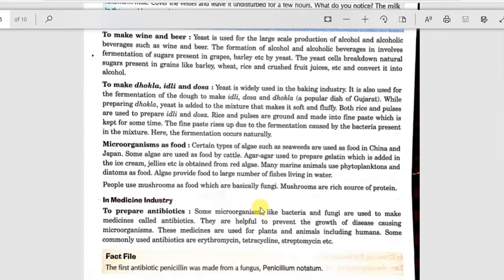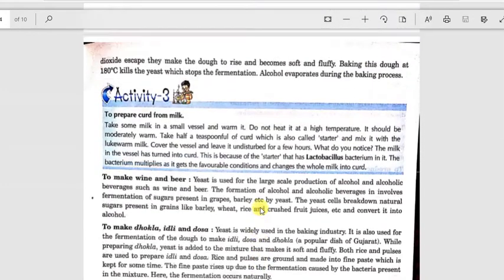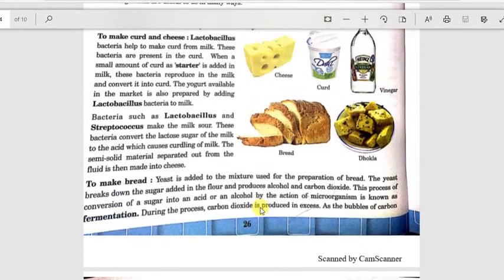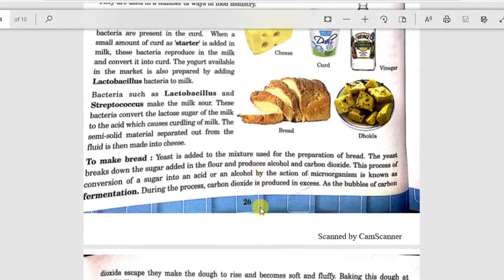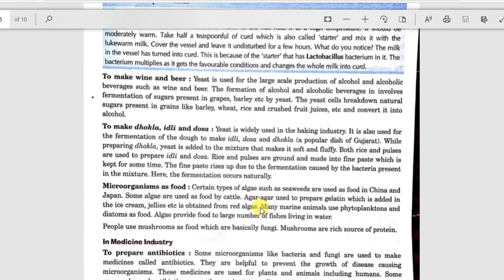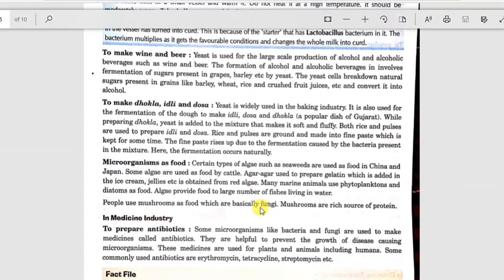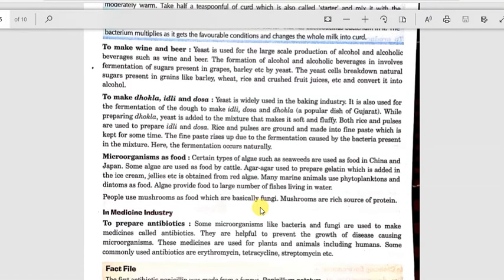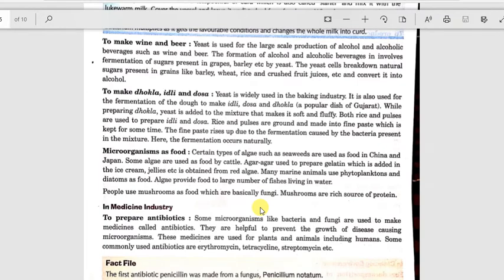We are studying about the useful microorganisms and uses of microorganisms. How are microorganisms used? In the previous segment, we saw that microorganisms are used in making curd, cheese, and bread. Now we are going to see that they are also used to make wine and beer. Which microorganism is used? Yeast is used for the large-scale production of alcohol and alcoholic beverages such as wine and beer.